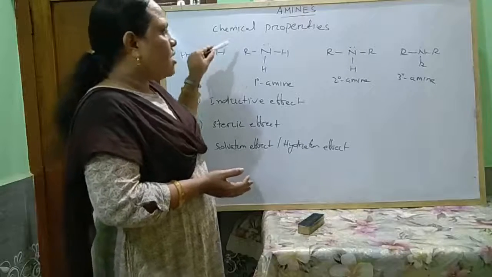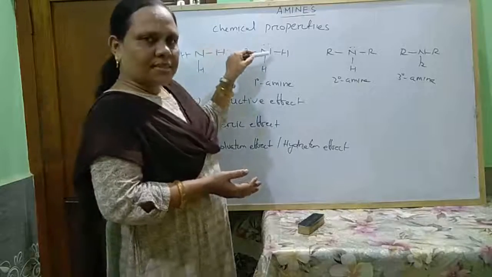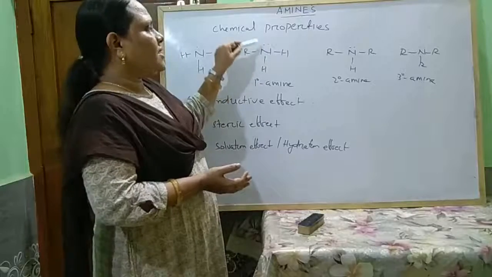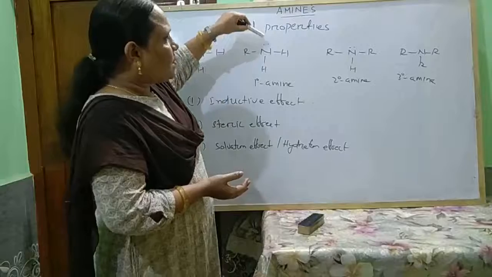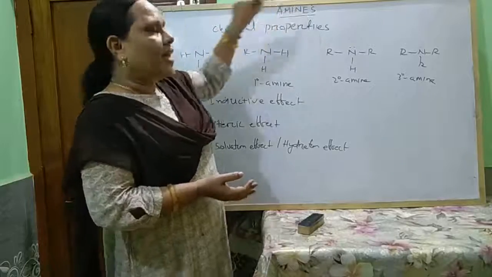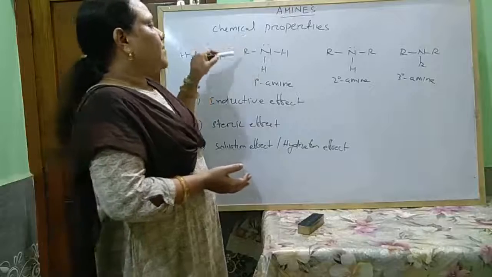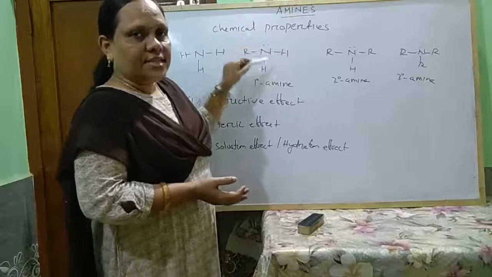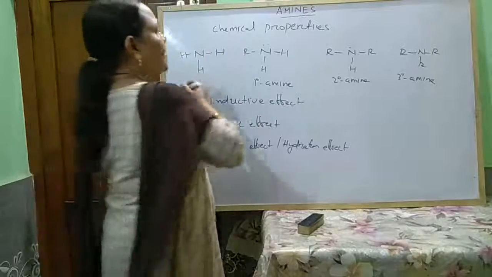This is electron donating, electron releasing nature. It releases electrons towards nitrogen, so the electron density of the nitrogen atom increases. As a result, it can donate the pair of electrons easily, as well as receive a H plus ion easily. So, due to plus I effect, protonation of this amine becomes easier. Hence, this is more basic than ammonia.